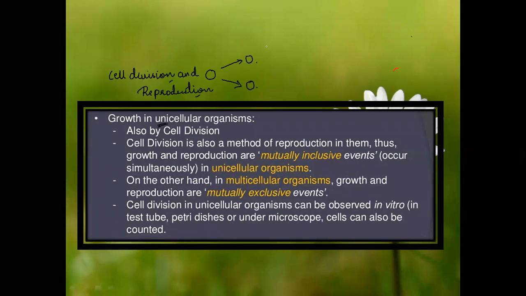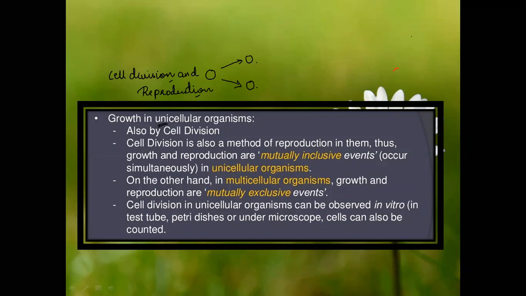And there, the cell division and the reproduction is inclusive, that is, they are connected. Cell division of unicellular organisms you can see in the microscope, you can see in the laboratories. We will have a detailed explanation in the next class.